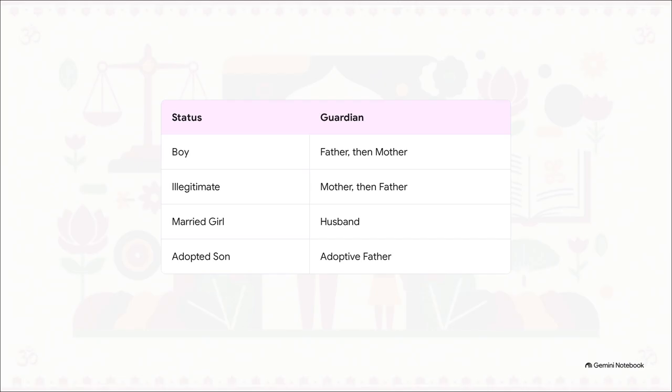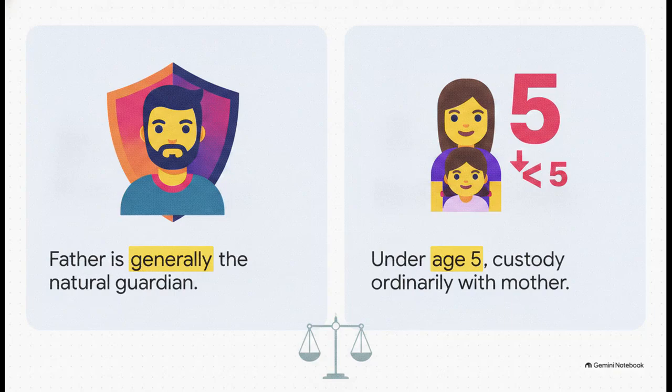And just briefly jumping to Section 7, for an adopted son, the hierarchy is the adoptive father first, followed by the adoptive mother. But wait, there is a massive exception to that very first rule you just memorized, and they will definitely test you on this. While the father is generally the natural guardian for a boy or unmarried girl, Section 6 loudly pivots and states that the custody of a minor who hasn't completed the age of 5 years shall ordinarily be with the mother. This under 5 exception is a classic exam focal point, so underline that in your brain.